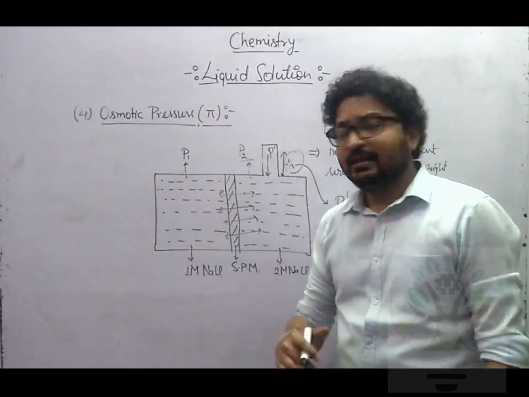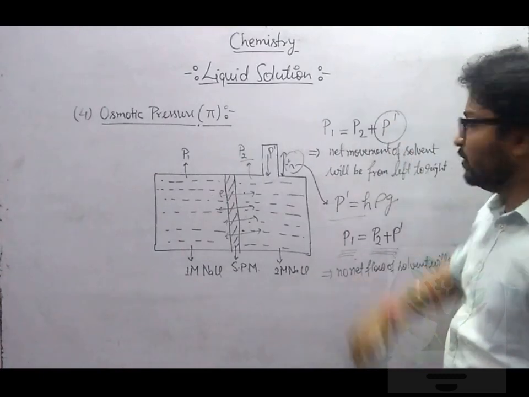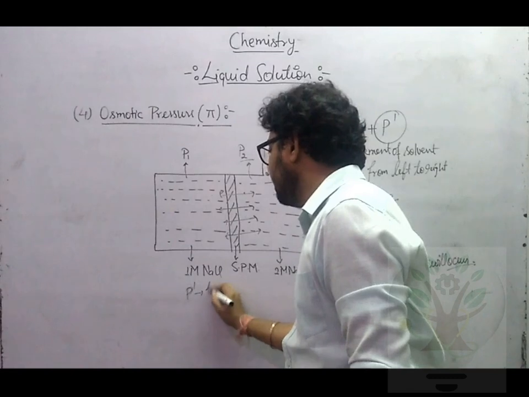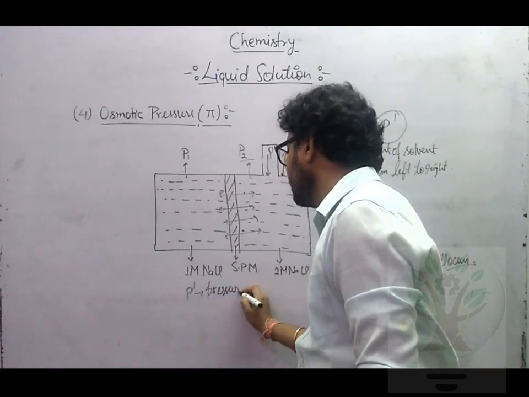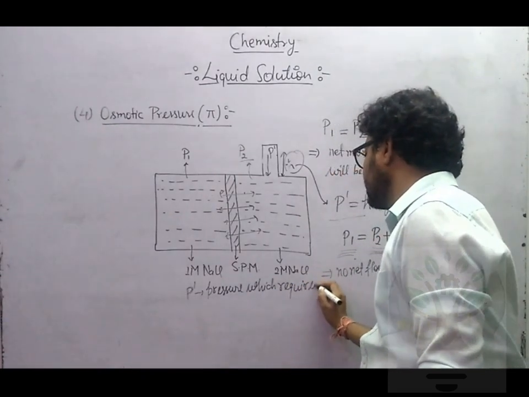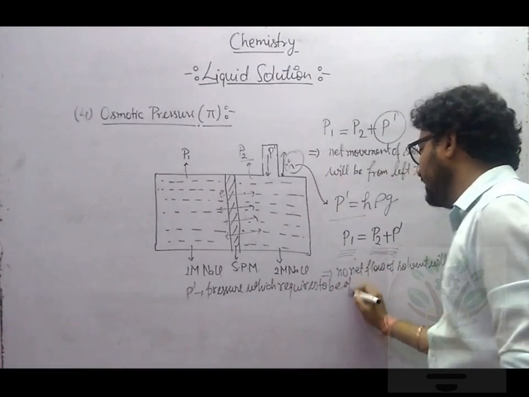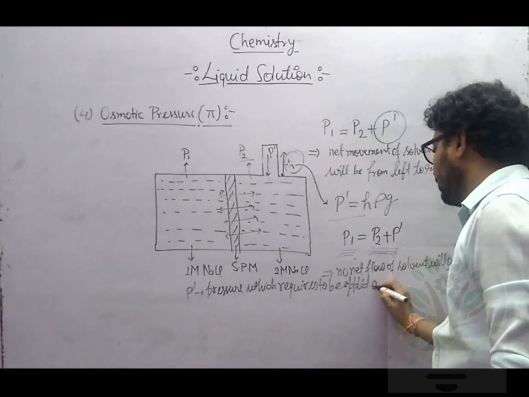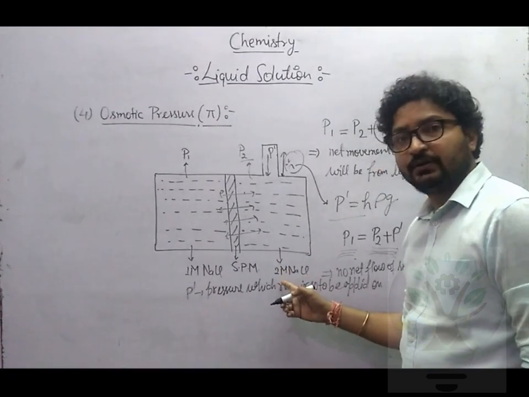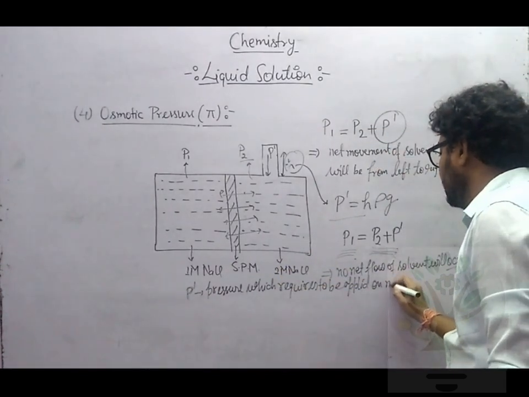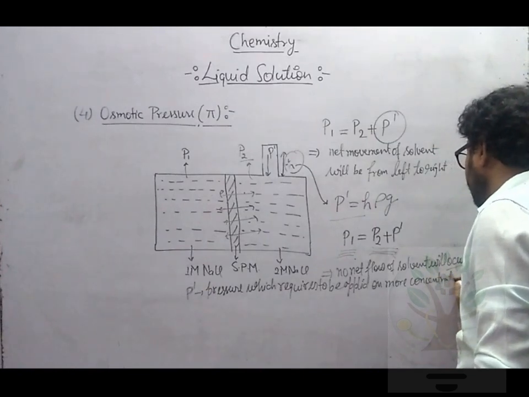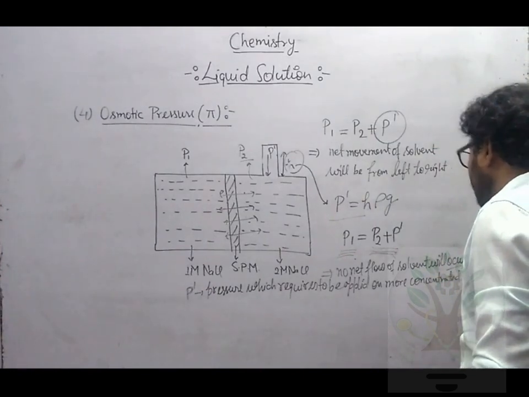So what is P dash? Let me define it. P dash is the pressure which requires to be applied on, tell me, where did I apply? Less concentrated side or more concentrated side? On the more concentrated side.